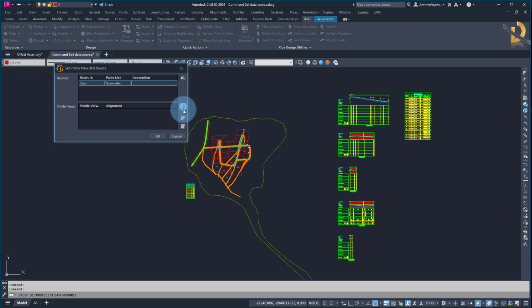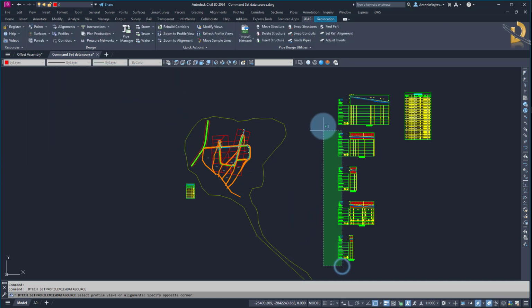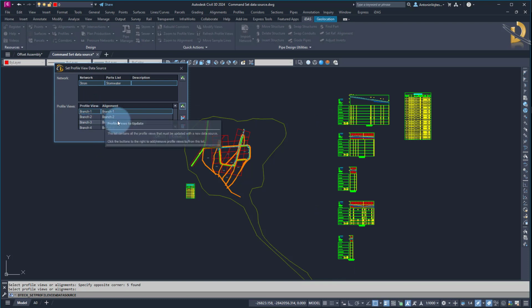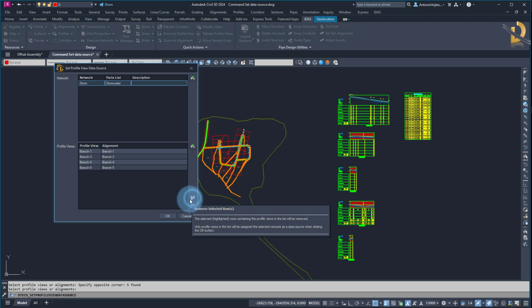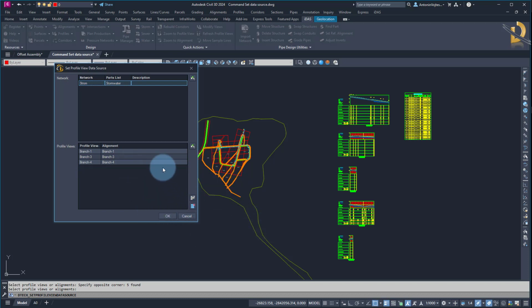We did some improvements here. You can select multiple profile views, and you can also remove them from the list if you wish to. Let me stretch it a bit. You can specify whether you want to leave them there or remove them. If you remove them, you can select remove, or you can remove all. So you have a little bit more options for the selection.